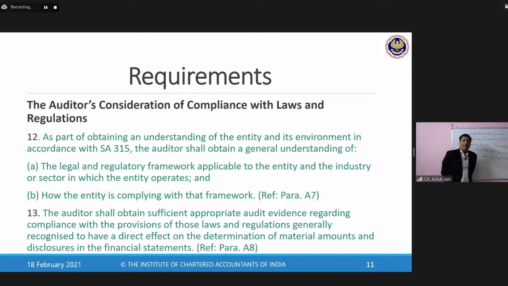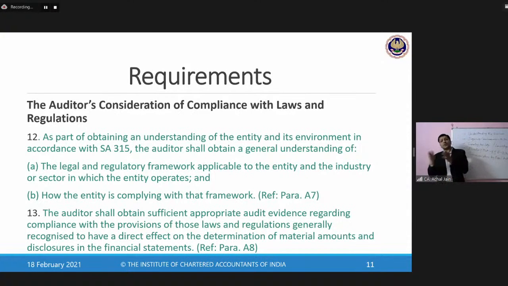Sometimes management or an entity may also have an internal audit department. And the internal audit department also facilitates the board of directors, or you can say the audit committee, in terms of ensuring compliance with laws and regulations. Why? Because it's the responsibility of the management and those charged with governance. So that's why they may set up a separate internal audit team which will be taking care of all of these areas. So there again, what is it that the auditor can do?